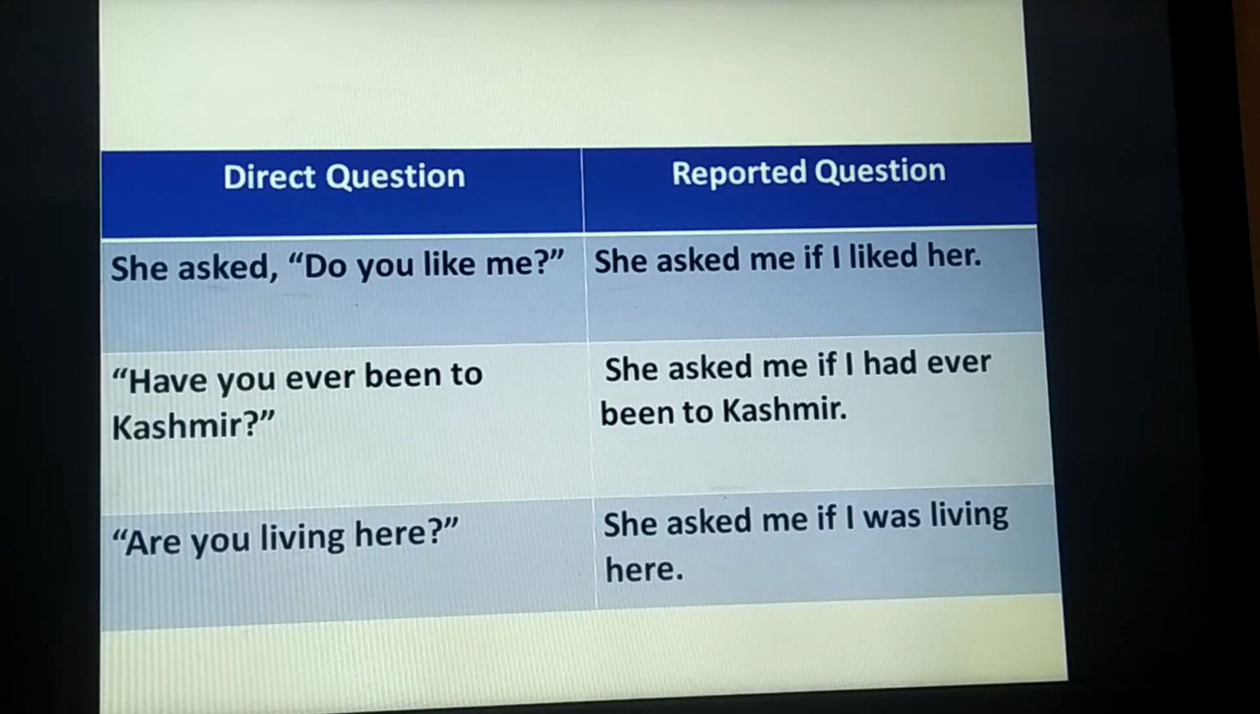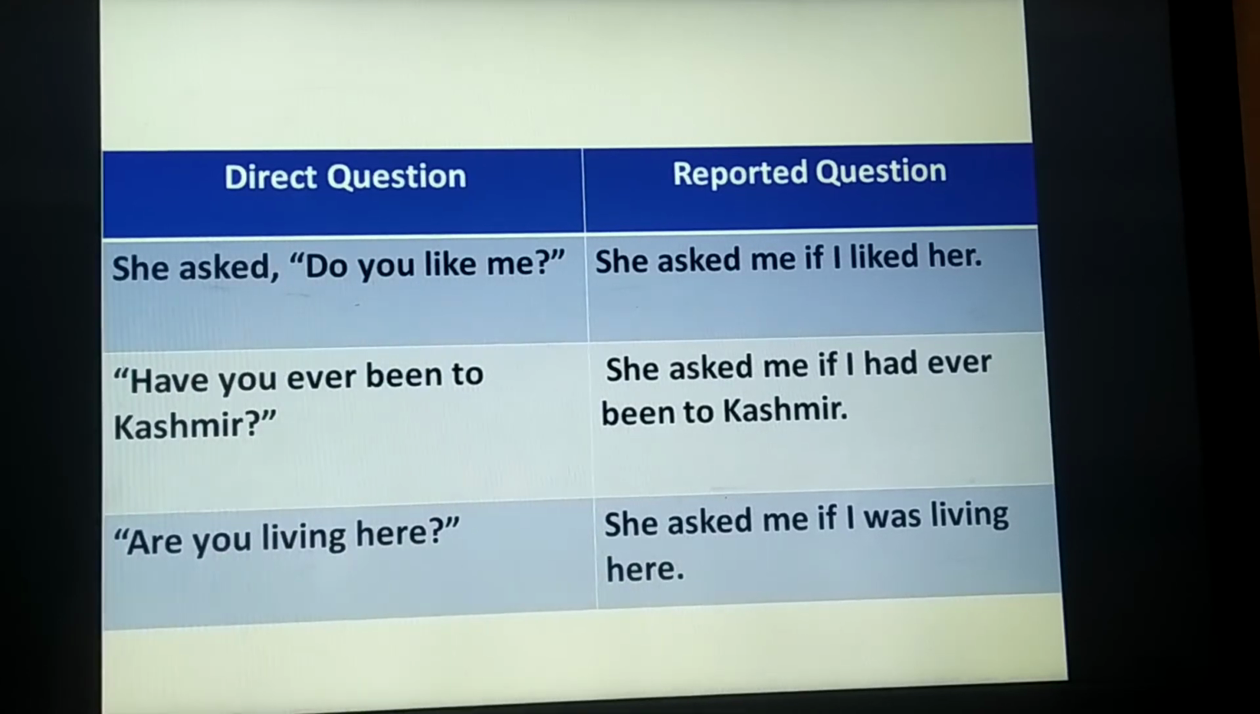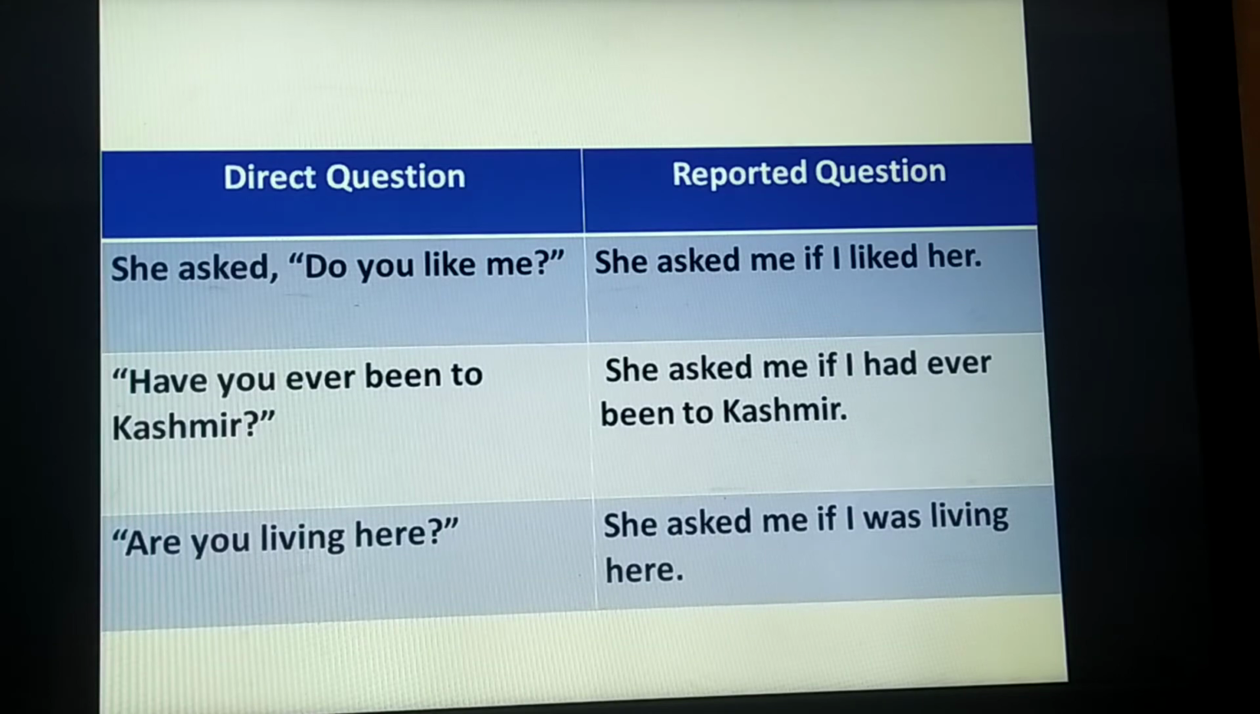Next one, have you ever been to Kashmir? She asked me if I had ever been to Kashmir. Next one, are you living here? She asked me if I was living here. It can be if I was living there. In both ways, it would be a right answer. I hope this is clear now.